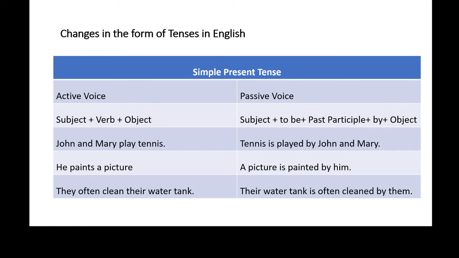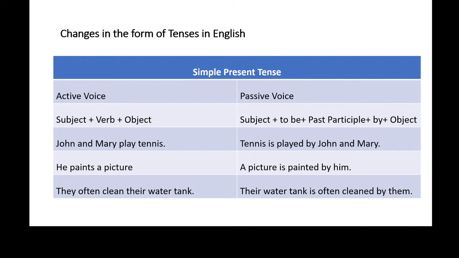So first of all, we have identified subject, verb, object, then we have confirmed the tense of the sentence as simple present tense. Then we have to follow the same procedure, that is subject plus to be plus past participle plus by plus object. So the common thing: subject will become object and object will become subject. So our answer will begin with a picture.